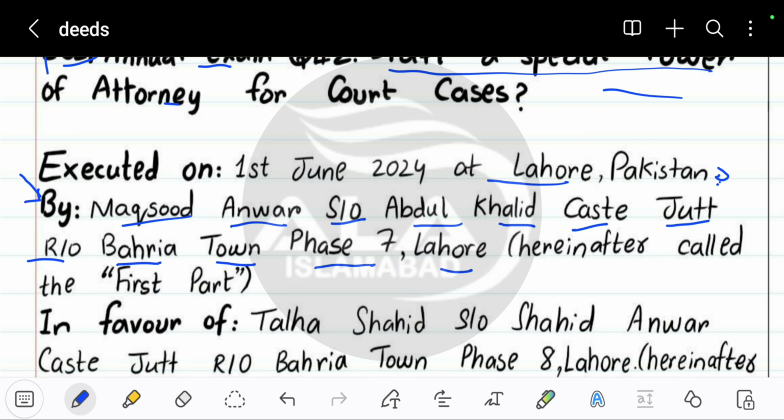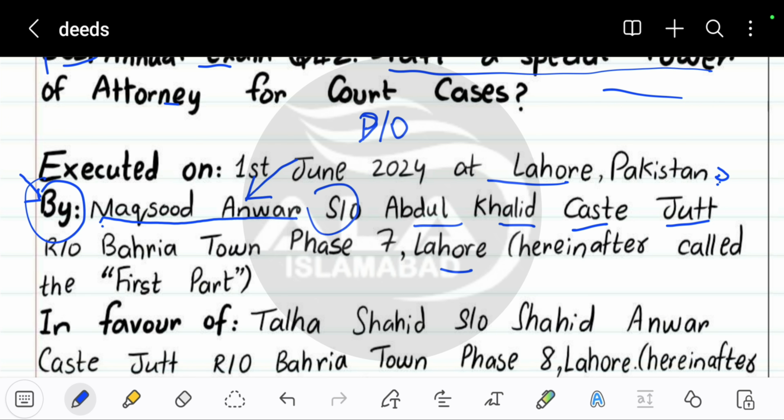Basically, how you have to write a deed is that first of all, you have to write by with a bold marker. Then you have to write any person's name of your choice, and then you have to write son of. If you have written any female's name over here, then you have to write daughter of, D/O. Here this is a man, so that's why I have written son of. And write any name of your choice.